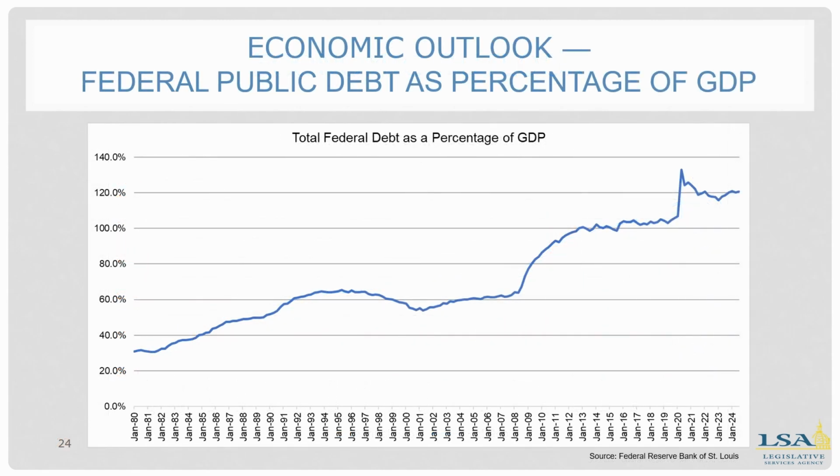This line graph looks at federal public debt as a percentage of GDP, which reached 120% in recent years. This comes from the Office of Management and Budget compared to the Congressional Budget Office, which has a different measurement. The federal borrowing costs are expected to be 3.4% of GDP in 2024. That's the highest since 1940 and increased to 4.1% by 2034, according to the CBO. And this poses budget concerns and could affect Iowa in the future if high debt makes it more difficult for the federal government to make transfer payments to states.